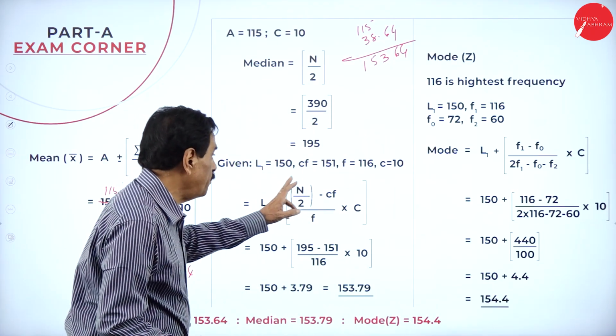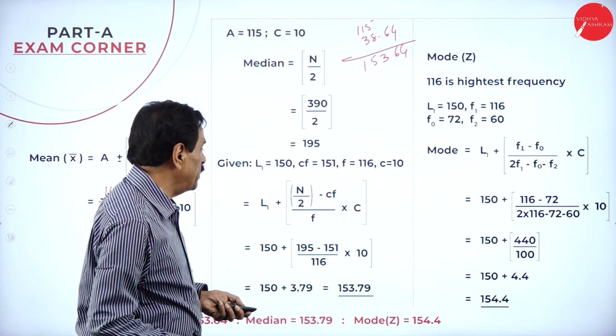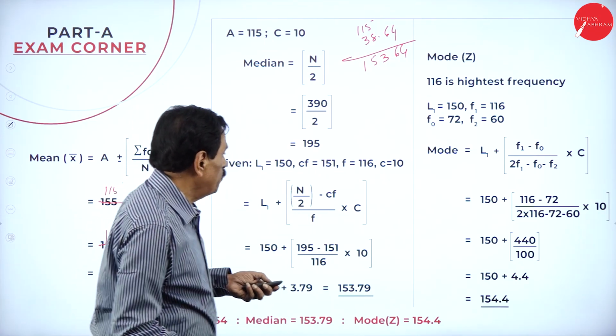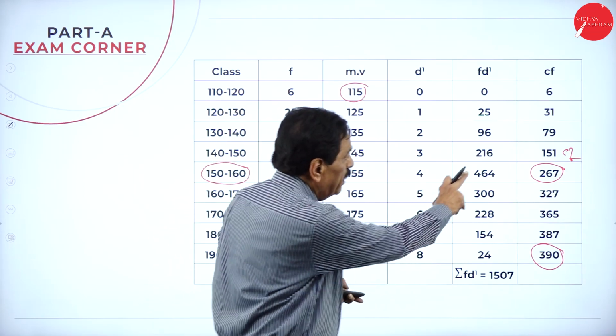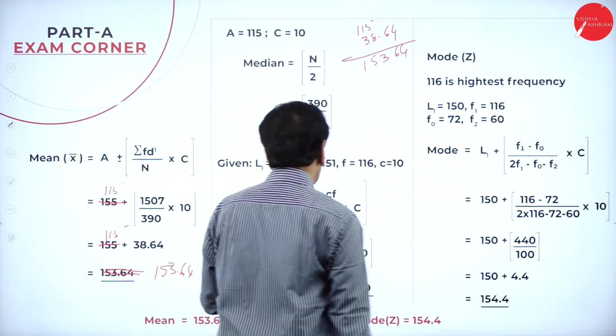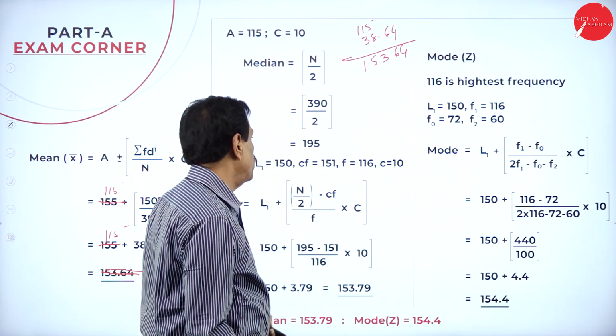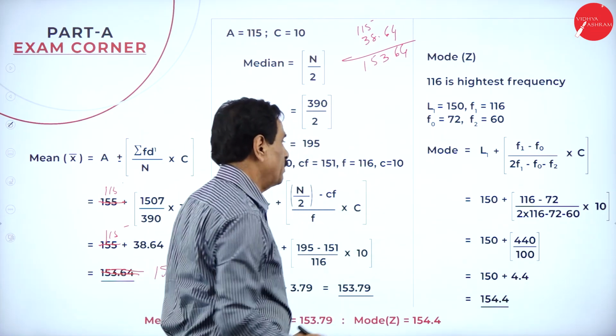So we'll go to the problem now. Given L1 is 150. See the cumulative frequency here: the one behind is 151, that is CF. The frequency is 116 and the class interval is 10.